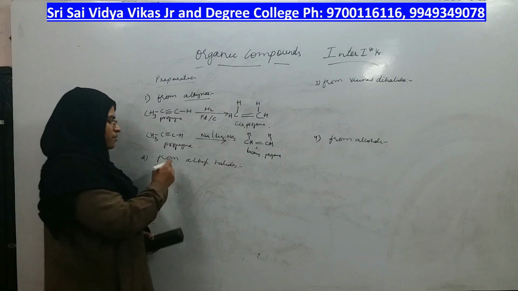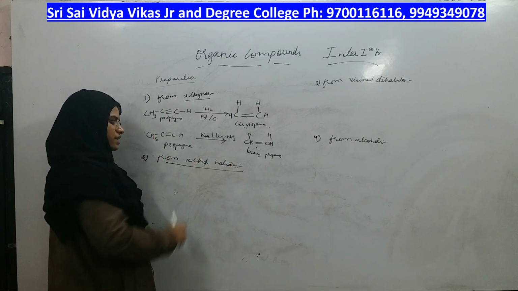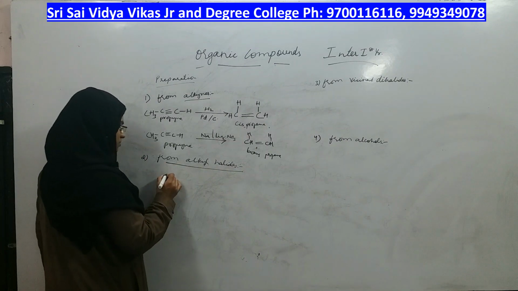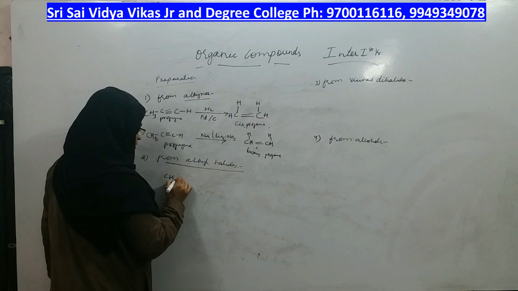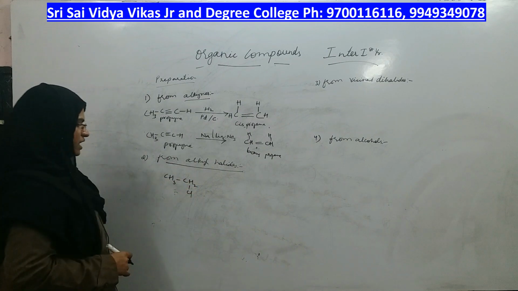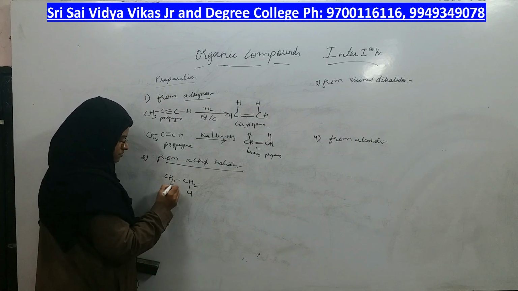The next method by which you can prepare alkenes is from alkyl halides. What is the formula of alkyl halides? Let me take ethyl chloride. How can I write ethyl chloride? I will write it this way: CH3, CH2, Cl.